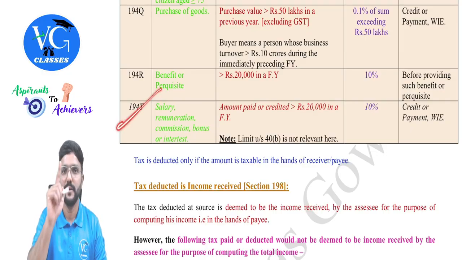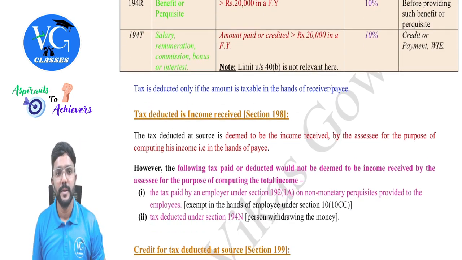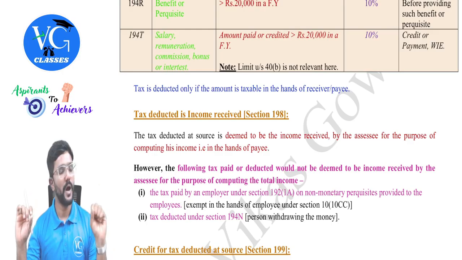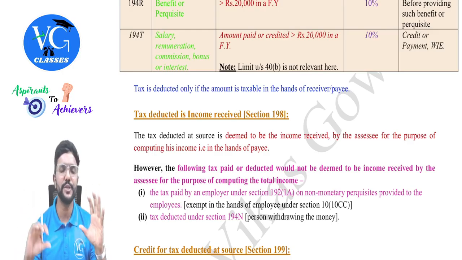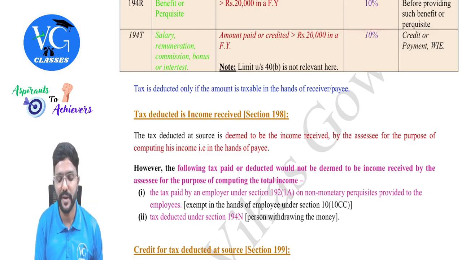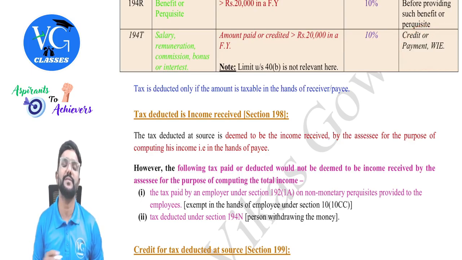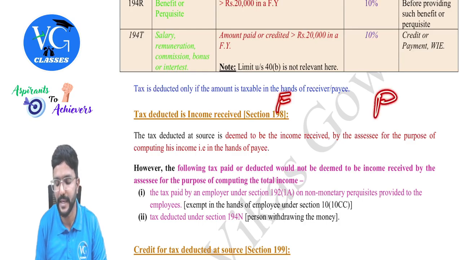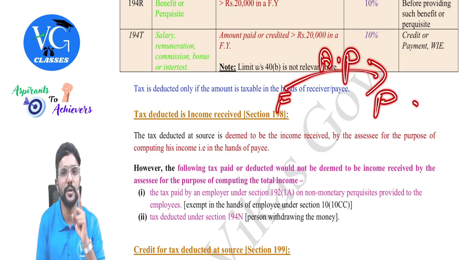The last section, which is a new section added, guys, 194T. If a partnership firm is paying interest or salary, bonus, commission to the partner, on whatever amount the firm is actually paying to the partner, they have to deduct TDS at 10% if the amount paid or credited is more than 20,000 in a year, at the time of credit or payment, whichever is earlier, guys. And please be careful, if a firm is making payment to a partner, we need to consider the actual amount paid, guys. Actual amount paid.